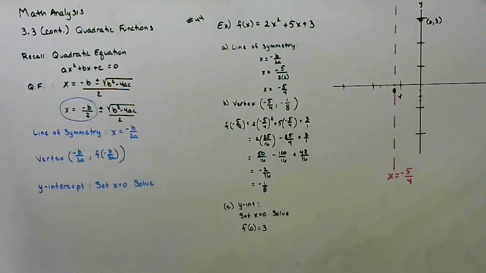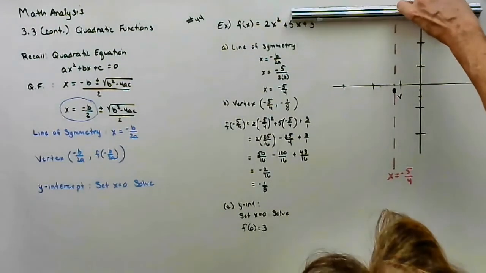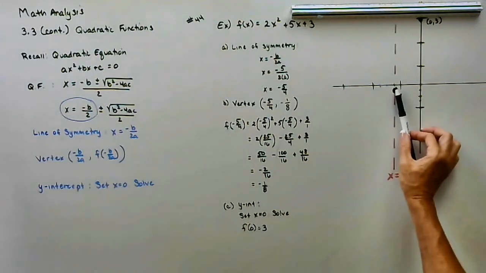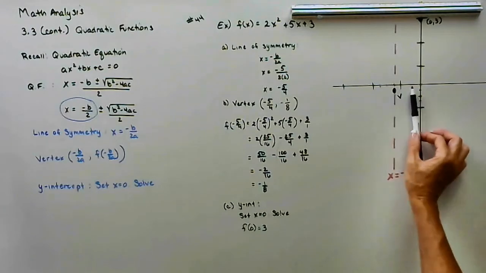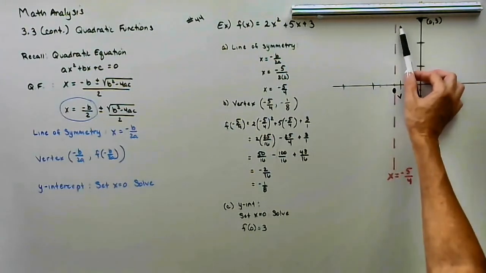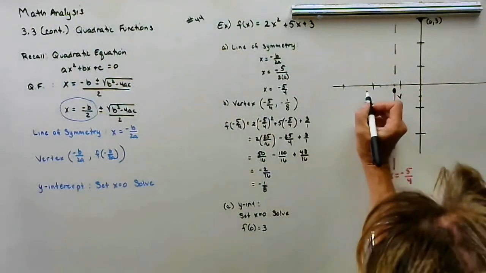Which means, because it's symmetric, I know that there's going to be a point on the other side of the line of symmetry that is also the same distance from the line of symmetry. So if this is 1 1/4 to the right, then I need to go 1 1/4 to the left.